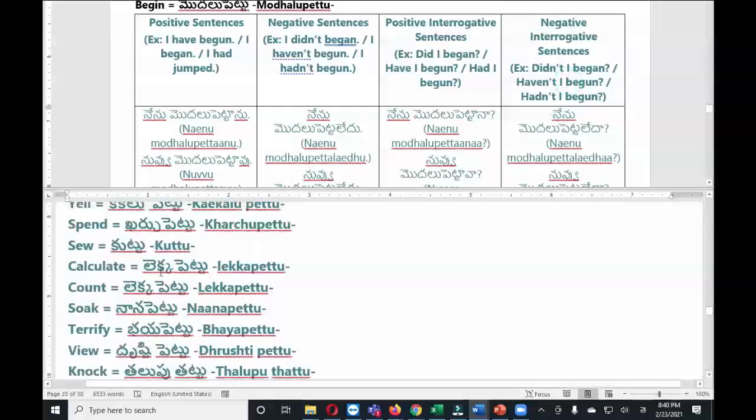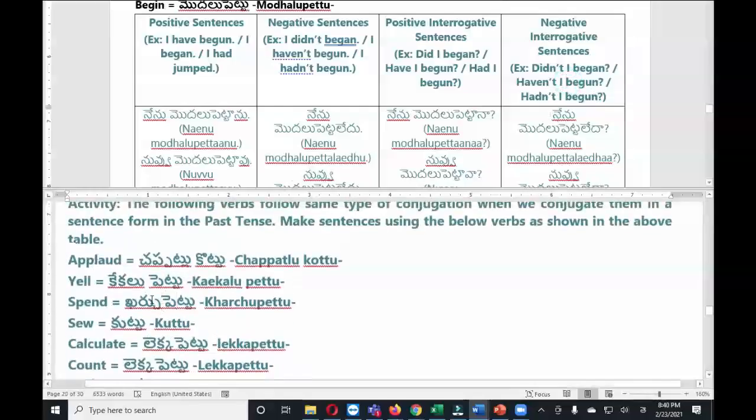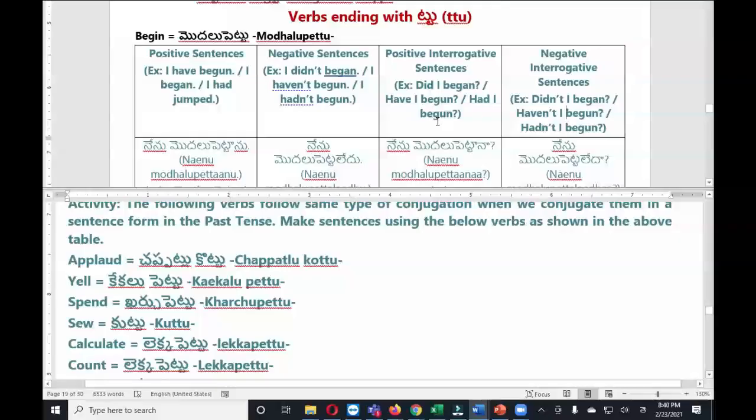For example, okay, let us take the verb spend. This is more commonly used verb. Spend. Spend means ఖర్చు పెట్టు. Can somebody try to conjugate this ఖర్చు పెట్టు verb in this form in 4 sentences?